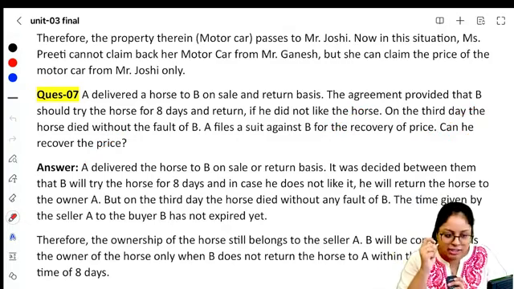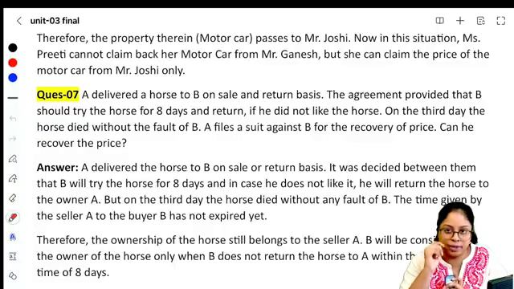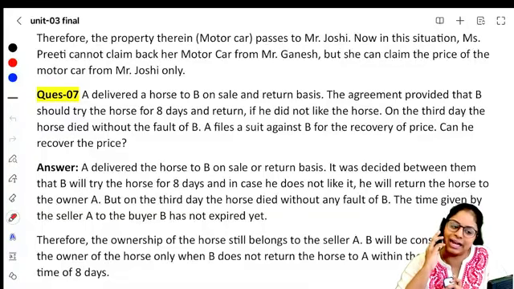Now tell me, this particular goods was sent on sale or approval basis? Sale or return basis. In sale or return basis, when will ownership pass? When he explicitly tells that I accept the contract, when he calls and tells that I accept the contract.